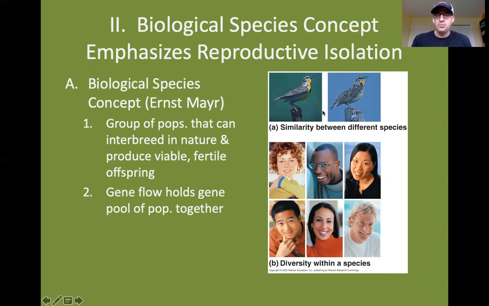So in the picture here, we see that we have two birds that look very similar, but are actually different species because they live in different areas. There's been no gene flow between these two populations of birds, and they've diverged far enough from one another genetically that they will no longer interbreed in nature. Whereas the human population, although we live all over the globe, and we have several different human populations separated from one another, there is still gene flow between all those different human populations that hold them together, and we remain one species.